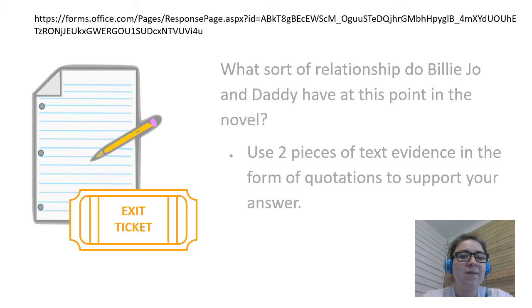Those two pieces of text evidence can be simply something that they're doing, or something Billie Joe is thinking. So keep your mind open. What are their words, what are their actions, and what are their thoughts? Right now we're hearing a lot of Billie Joe's thoughts. We're reading some words, but we're seeing quite a few actions. So make sure you're keeping all of that in mind.